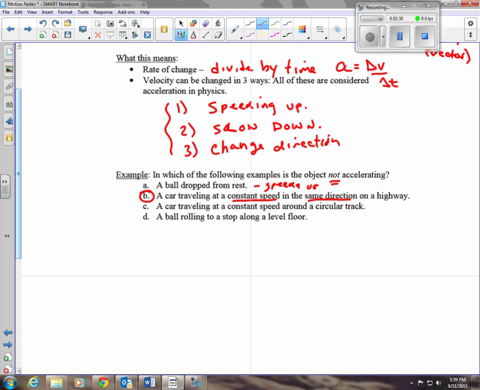Part C, a car traveling at a constant speed. Oh, that sounds like it's not accelerating, except it's going around in a circle. So it has a change in direction. Okay, by definition, a change in direction causes a change in velocity, because velocity is a vector. Therefore, that's an acceleration. And then the last one, a ball rolling to a stop. We got slowing down. Okay, so that's accelerating as well. So the only one that is not accelerating is if you're going at a constant speed in the same direction.